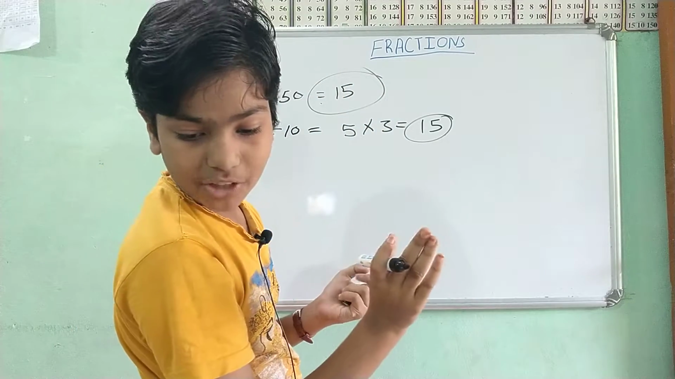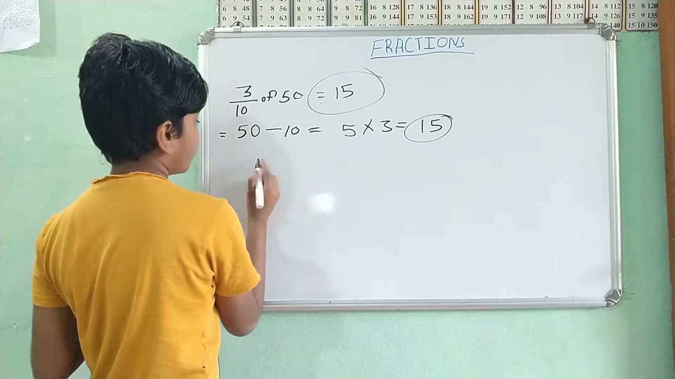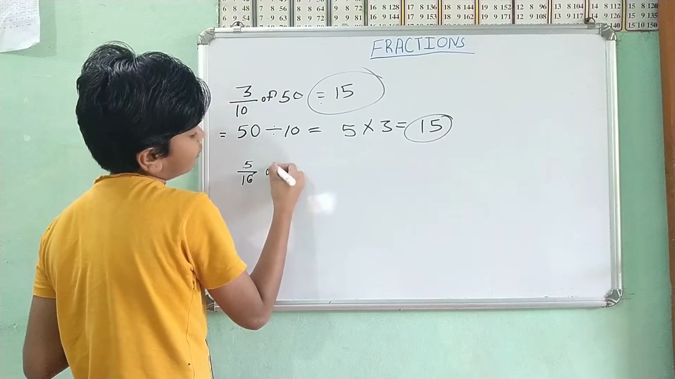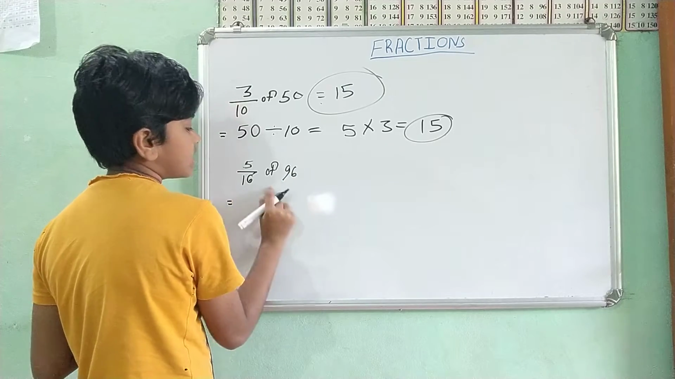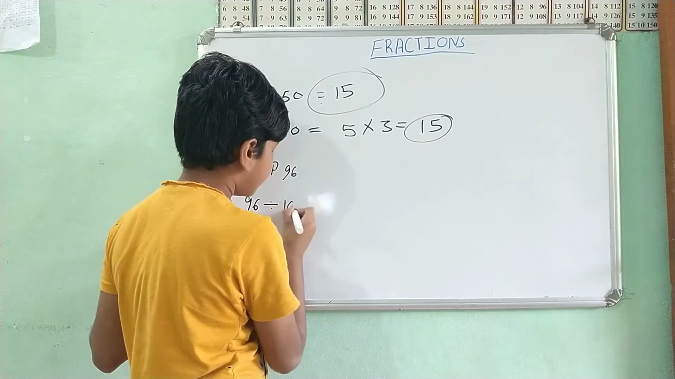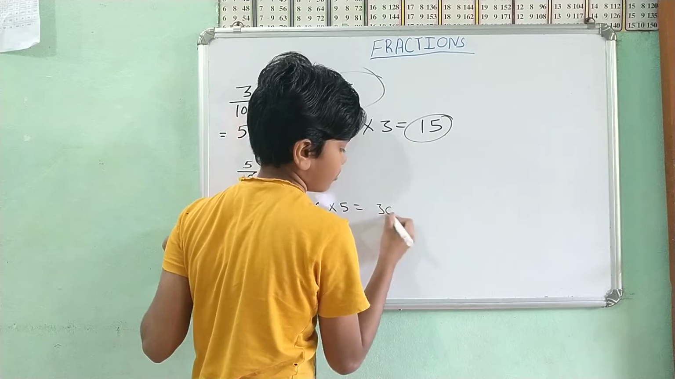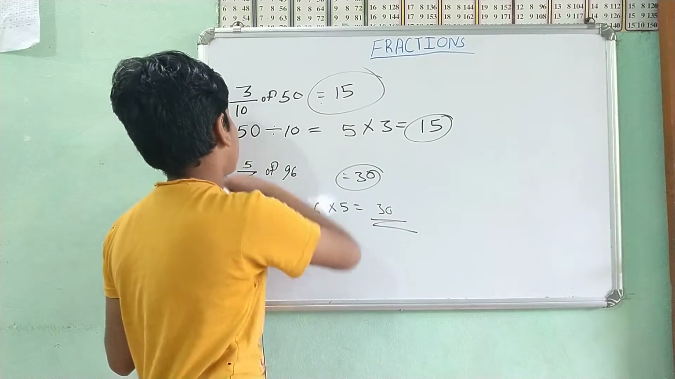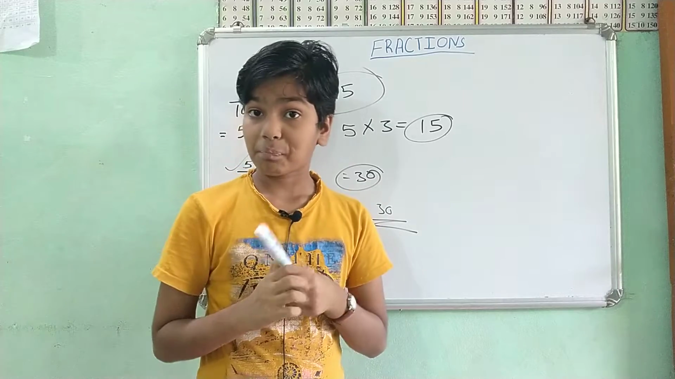Again let's dive in, the last one, 5 by 16 of 96. It's going to be the same. This 16 and 96 have a division connection, so we are just going to divide it, and that equals 6, and multiply by 5, that equals 30. So 5 by 16 of 96 is equal to 30.